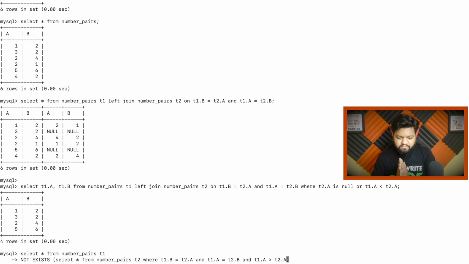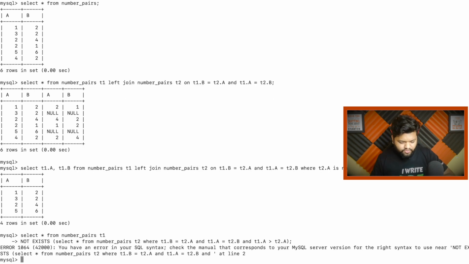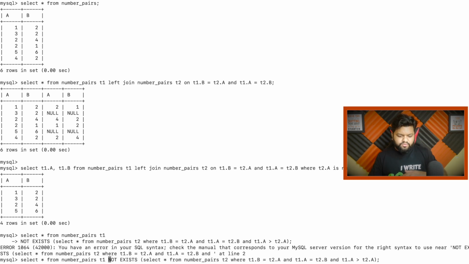Now I will explain the main part here. First, I will show you the output, how it is working, whether it is executing or not. Alright, so it looks like there is some syntactical mistake. I know what I have missed. So it should be where. So that's how it will be done, and we can see the output.